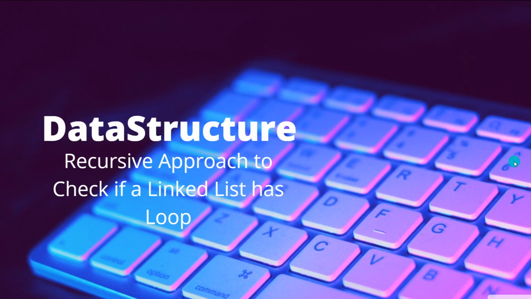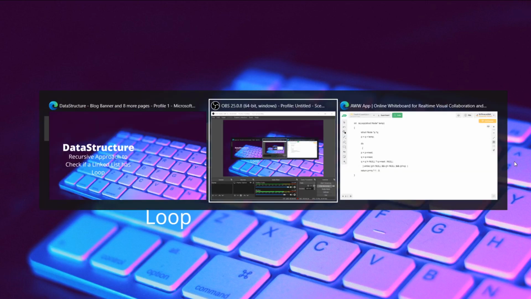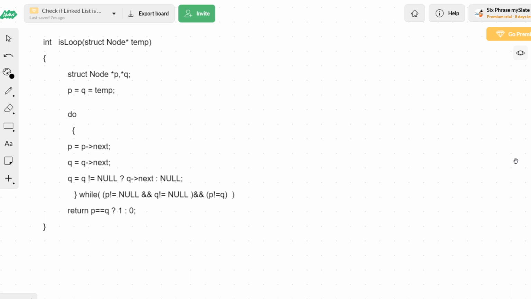Welcome students. In this video, we will be discussing the recursive approach to check if a linked list has a loop. So already we have been discussing the iterative approach of the same concept, but we are now going to do the recursive concept of the same. So we will take the reference of the iterative approach and we will convert it into recursive.